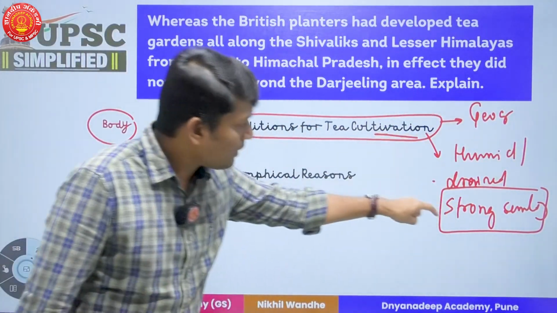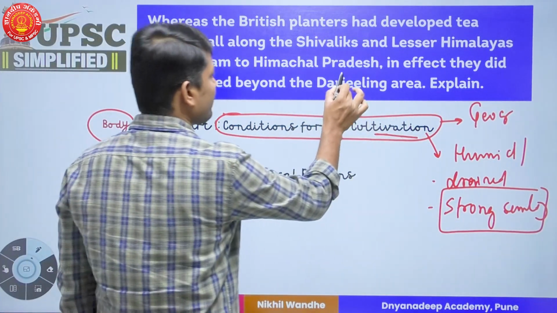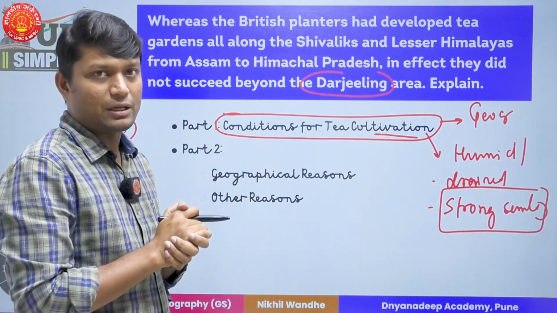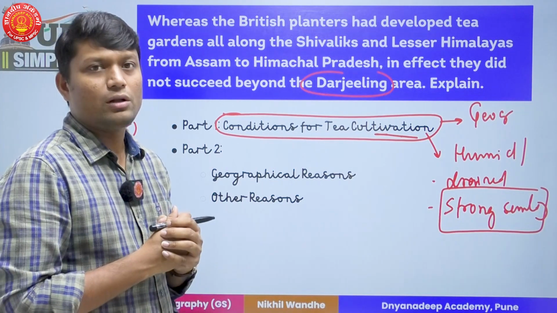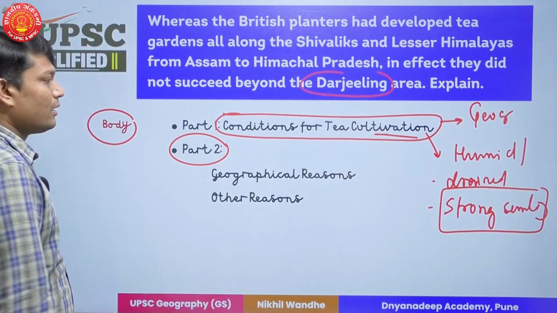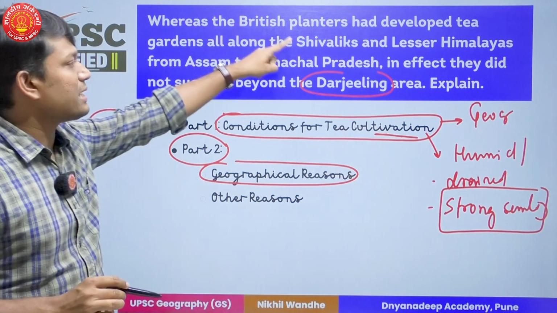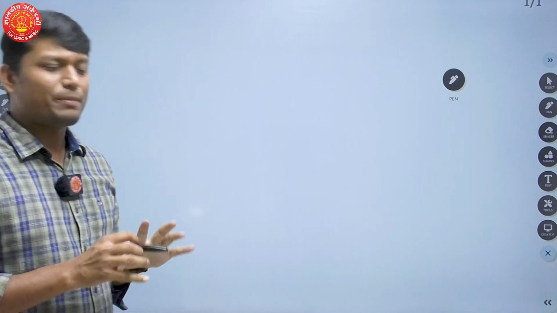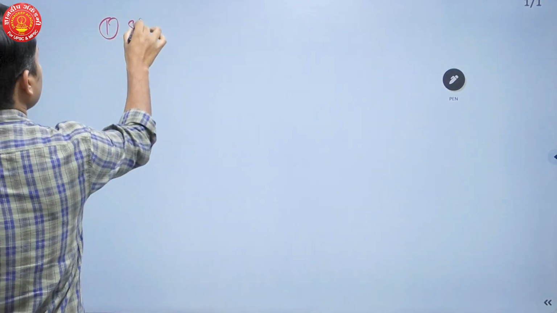Once I have put this particular aspect, now I can very simply answer why tea cultivation could not succeed beyond Darjeeling, or why it is limited only to Assam or West Bengal. Now I'll move to part 2 of my answer. Now I will give geographical reasons why this has not been successful. And in this particular part you have to understand one aspect of slope. Fine.